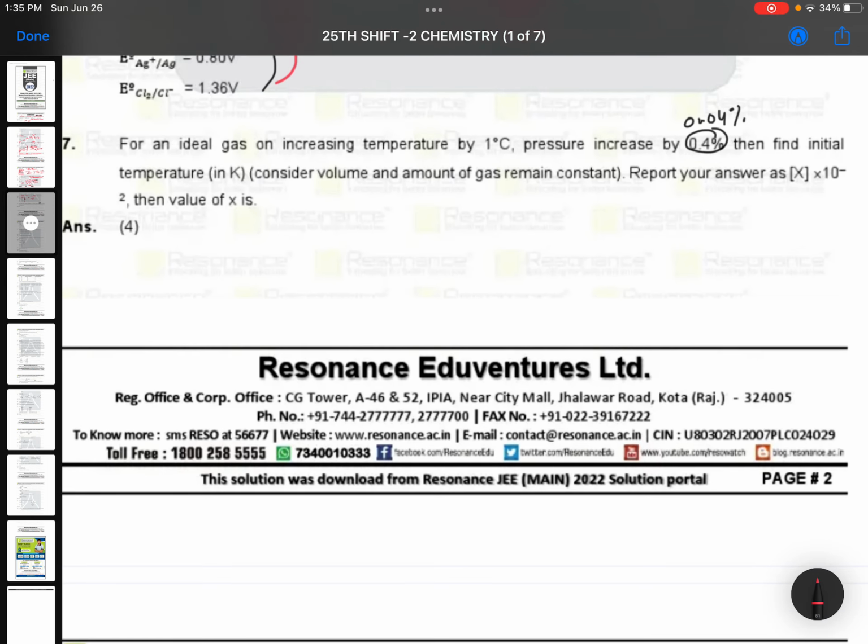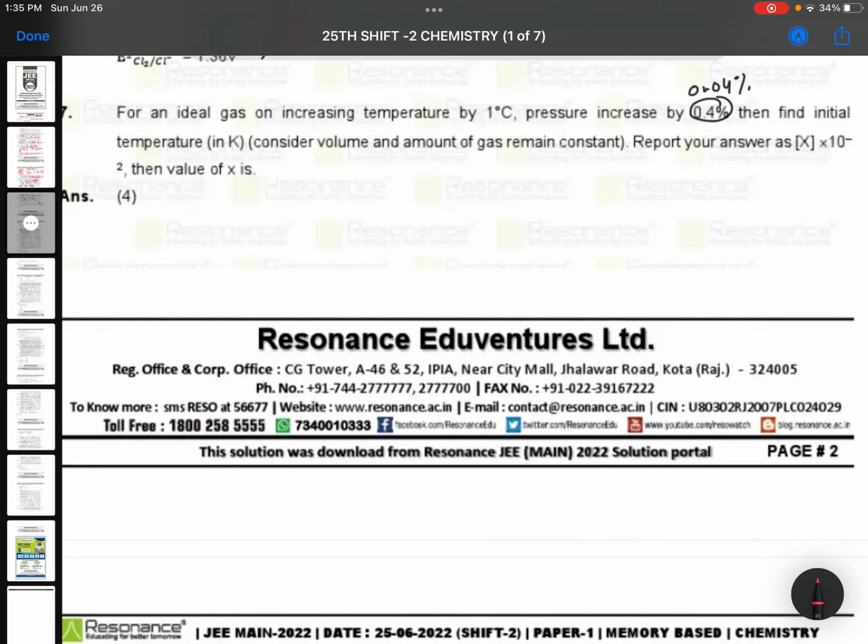Coming to this one, for an ideal gas, increasing temperature by... this is little lengthy paper when you compare with the first three papers, so it is taking some time. Have patience to see all the questions because all questions are important here. For an ideal gas, on increasing temperature by 1 degree Celsius, the pressure increases by 0.04. Then find initial temperature in Kelvin, consider volume and amount of gas.